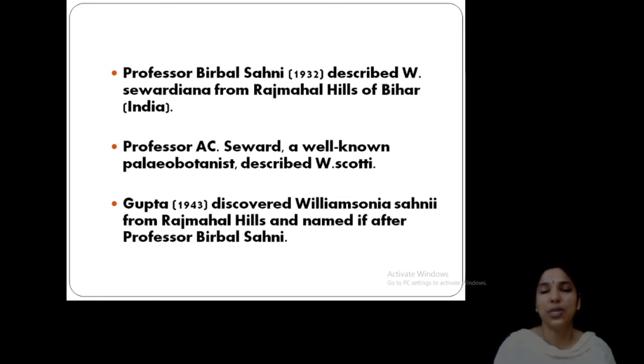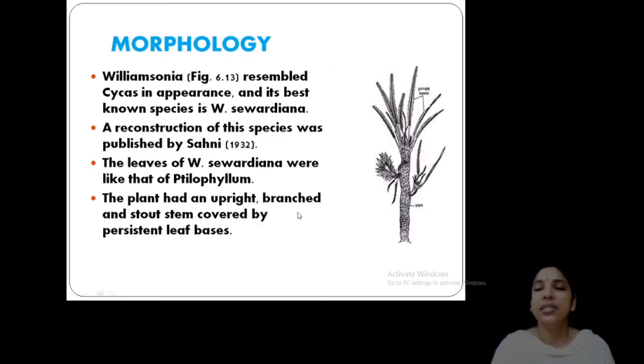So three species: sewardiana, scotti and sahnii from India. Clear? See, this is the morphology. You can see the frond here, that is a pinnately compound leaf looking like a Cycas. Frond here, with an appearance like a Cycas. So different parts were available at different times, so they were all attached together and reconstructed.